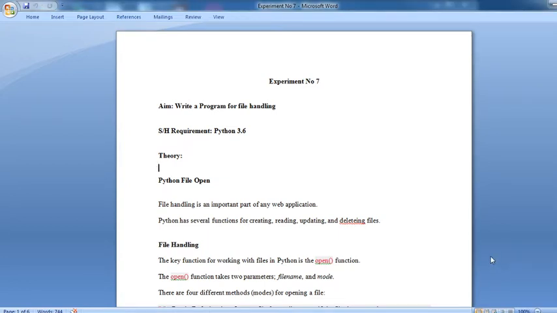Today we are going to see experiment number 7, which is related to file handling. The aim of this experiment is to write a program for file handling. Software requirement, as usual, is Python 3.6 version. First, we will see the theory of this experiment.